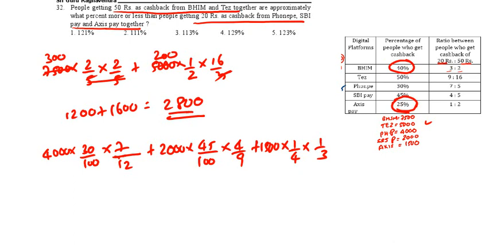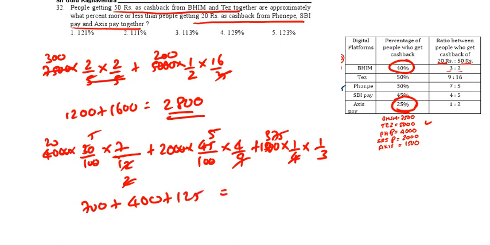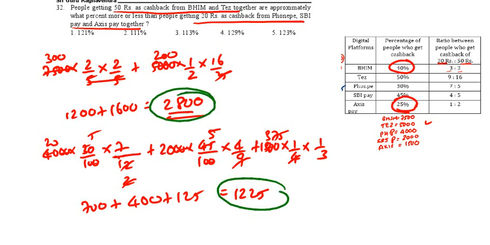Do this calculation. 2 zeros cancel. 6 twos to 6 fives. 2 ones to 2 20s. We are going to get this one 700. This one, 2 zeros cancel. This one we are going to get 400. This one, this is 375 and this is 125. So 125, that is 1225. This value 2800, this value 1225.